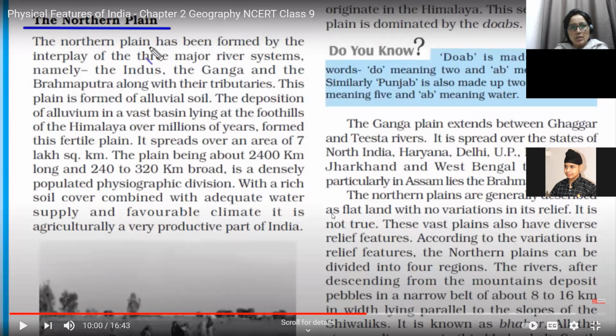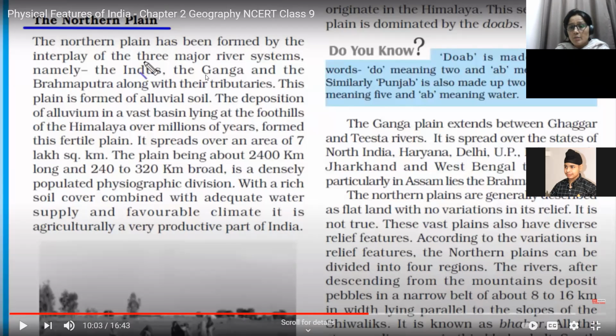Okay, carry forward, moving with the northern fertile plain, situated in the northern part of India, very much plain area, level land, and very fertile area. And it is fertile just because of alluvial soil. The northern plain has been formed purely because of rivers. So a question can be asked, how is the northern plain formed? The northern plain is formed by three major river systems. I have already explained the meaning of river system. River system is the main river along with its tributaries. We have the Indus river system, and in the Indus river system we have 5 tributaries: Satluj, Beas, Ravi, Chenab, and Jhelum.